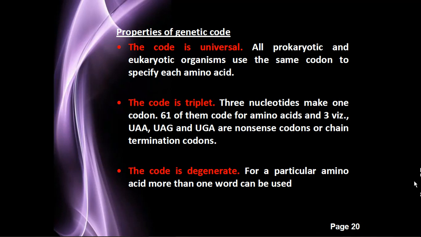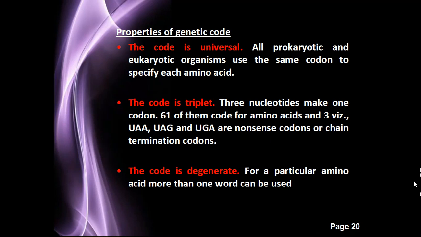Some properties of this genetic code: the code is universal, meaning all prokaryotic and eukaryotic organisms use the same codon to specify the same amino acid. In both cases these codes are the same.